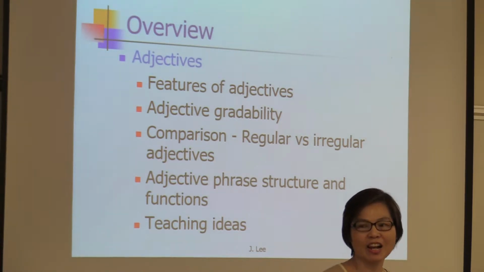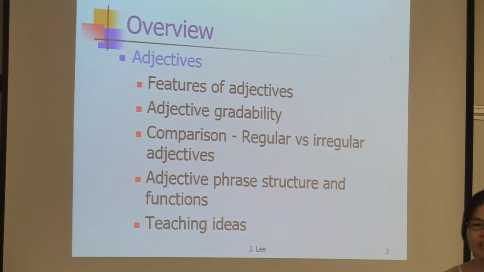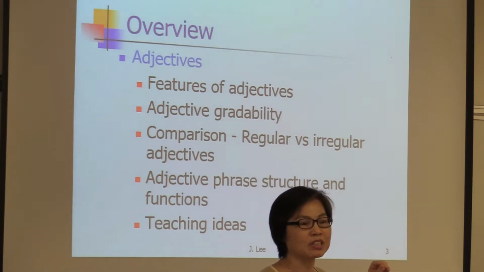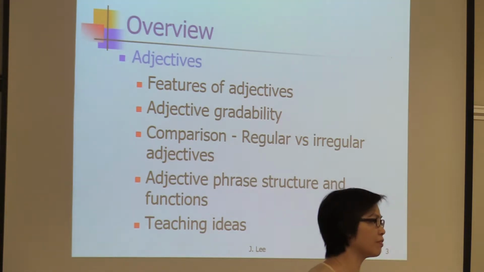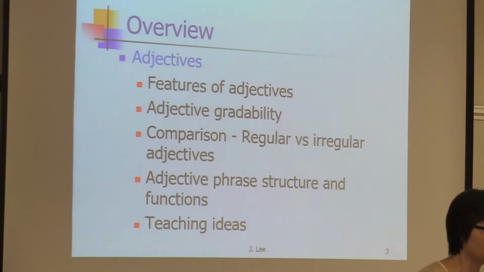After a linking verb: She is hardworking. Or before a noun: a hardworking girl. So we have special names for these adjectives. Predicative adjectives come after a linking verb, and attributive adjectives come before a noun.